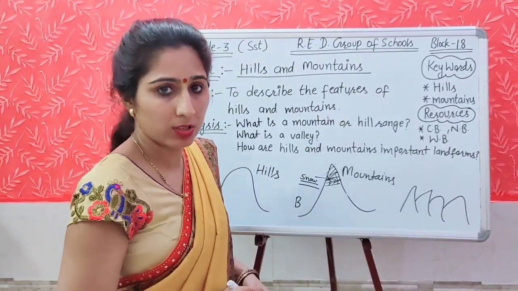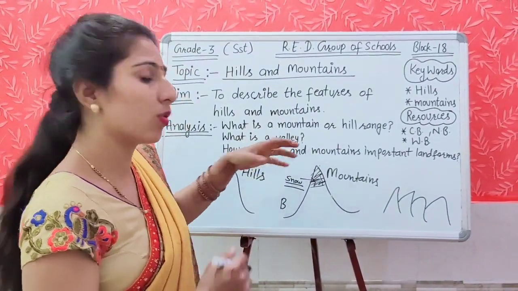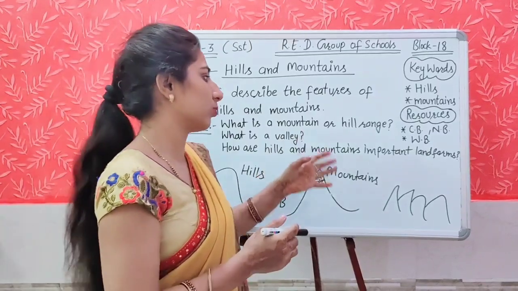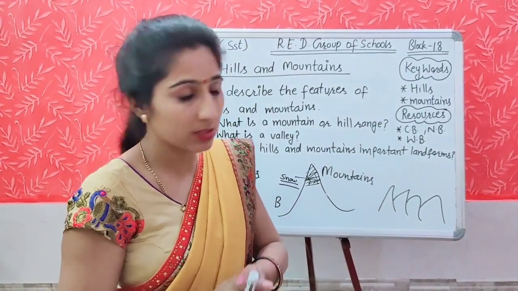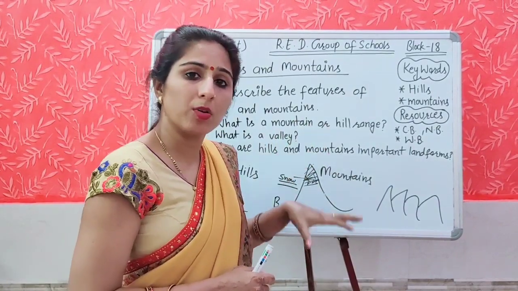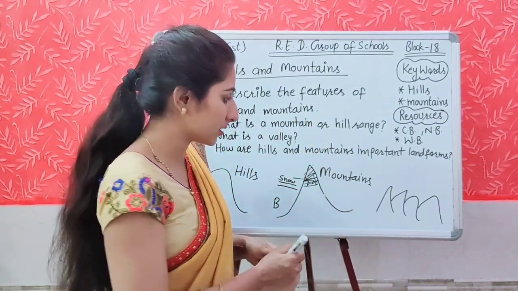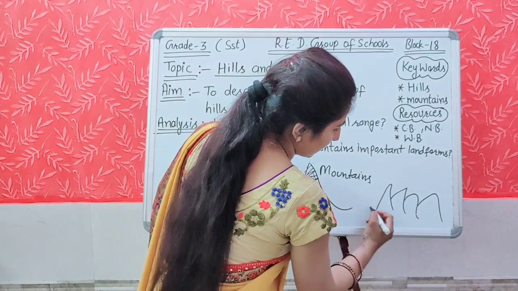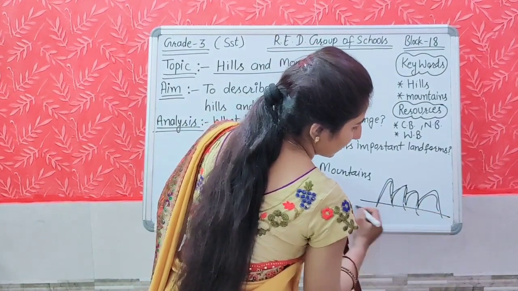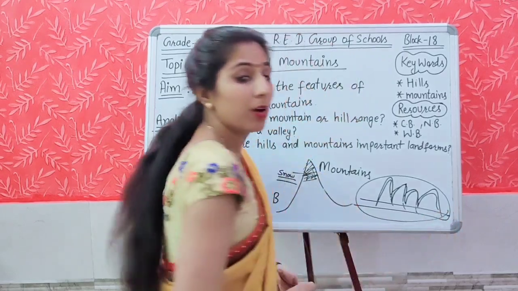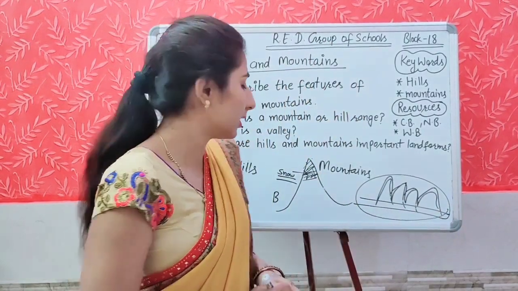Next question is, what is a mountain range or a hill range? When a number of mountains or hills are arranged together in a series, then it is called a mountain range or a hill range. Like this, when they are arranged, means इस तरह से जब वो एक साथ एक ही series में चलती रहती हैं, then this is called the mountain range or the hill range.